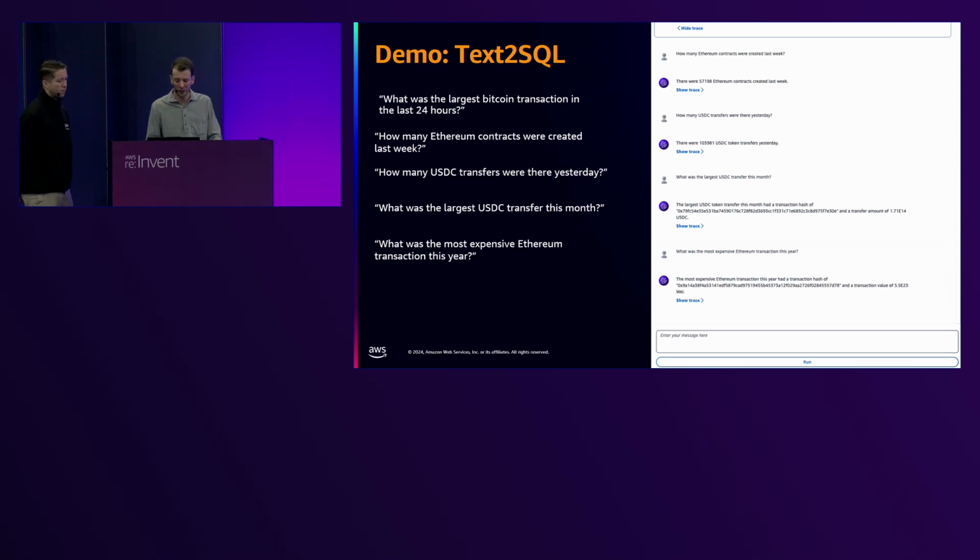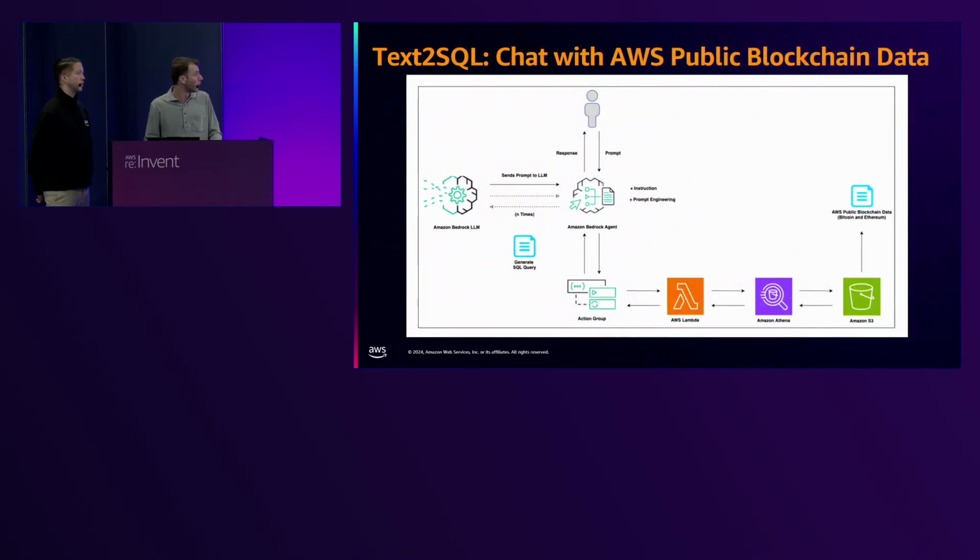We'll now go over a quick architecture diagram of this solution, just so you can learn about the Bedrock agent pattern and how we integrated it into this Lambda function that can execute a query on Amazon Athena. We start with the user who types in a prompt such as, what was the largest Bitcoin transaction of all time? Or how much Bitcoin trading volume has there been over the last month or year?